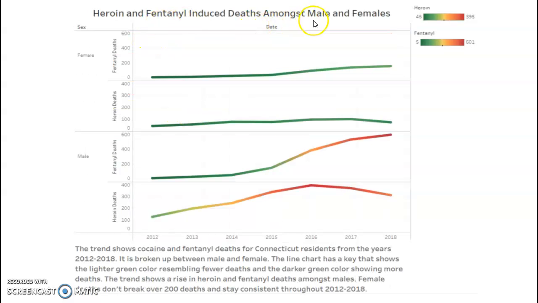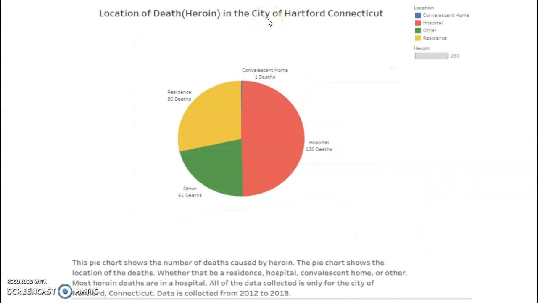Heroin and fentanyl induced deaths among males and females. As you can see, fentanyl deaths are very, very high for males as the years go on. It's rising steadily, while heroin and fentanyl deaths for females are very low. It doesn't even break 200 deaths. And heroin deaths for males were rising, and now are declining a little bit. Location of death. So for just heroin in the city of Hartford, this is a fun little one I made. Residents and hospital have the highest location for the deaths.